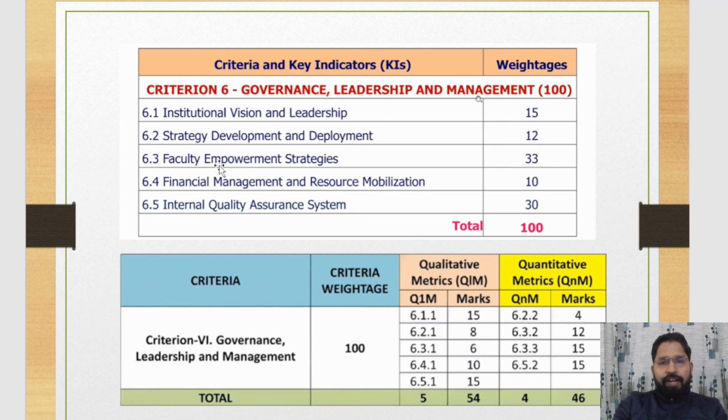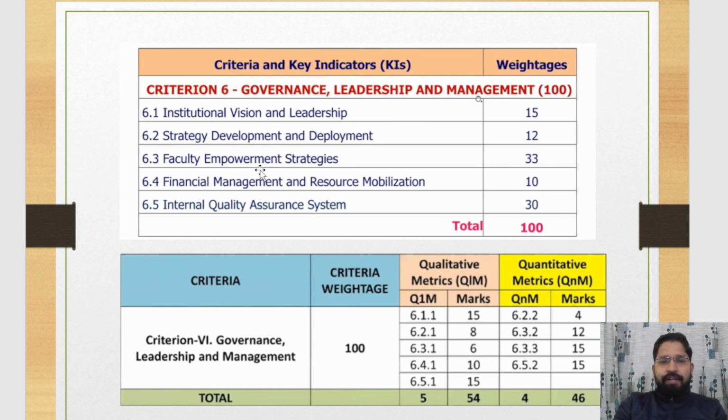Third one is faculty empowerment strategy, weightage 33. Fourth one is financial management and resource mobilization, weightage 10. And last one is internal quality assurance system, weightage 30. Total weightage of all the key indicators is 100.